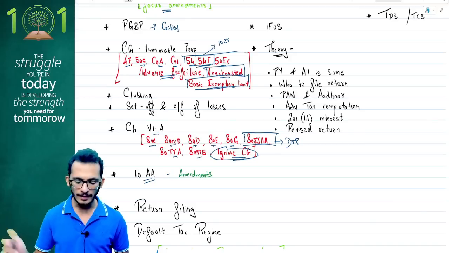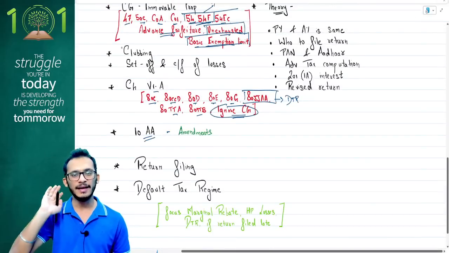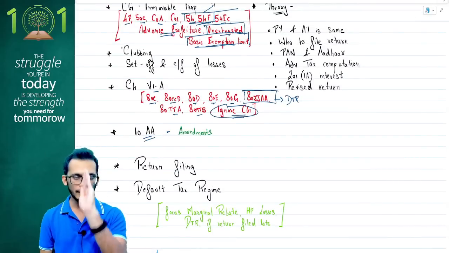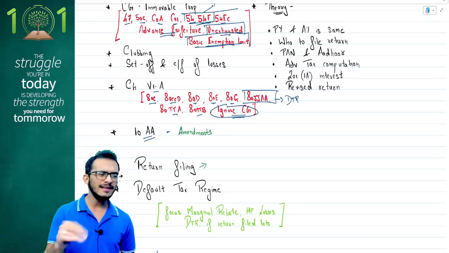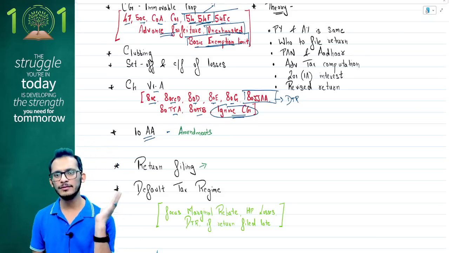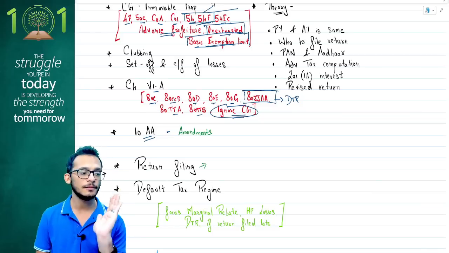Next, you have return filing. Other faculties will normally put it in category B. I'm putting it in category A because, like I told you, question 4 part 2 is going to be a return filing question. So please focus on the return filing chapter. Very easy questions will come from return filing. There is no rocket science in the chapter itself. You just have to prepare it properly, and you can definitely score marks.